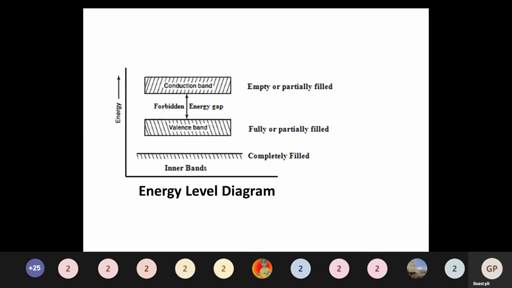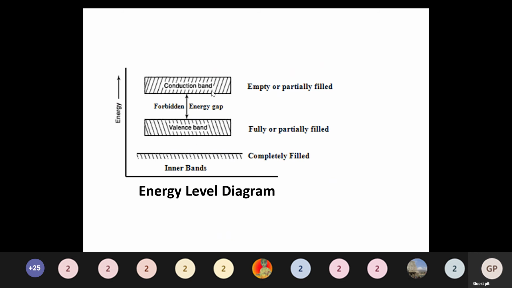The distance between the valence band and the conduction band, the previous one, is the conduction band. The outermost last shell is the valence band. The electrons in the valence band are called valence electrons. The distance between these two is called the forbidden energy gap.